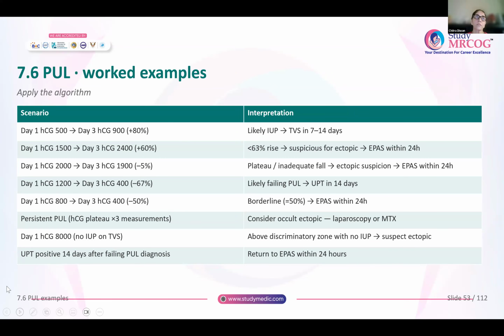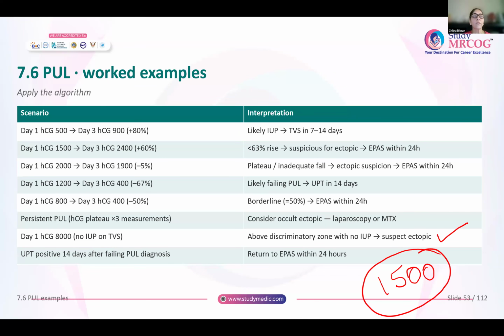Now, persistent pregnancy of unknown location. That means the HCG is plateauing after 3 measurements. Always consider it to be an occult ectopic and refer her for laparoscopy or for methotrexate. If on day 1 HCG is 8,000 and you're doing a TVS and you cannot see an intrauterine pregnancy, I already said once HCG is 1500, you should be able to see an intrauterine pregnancy. With 8,000 HCG and no intrauterine pregnancy, it will definitely be an ectopic. So you will always refer her or you will always offer her surgery.